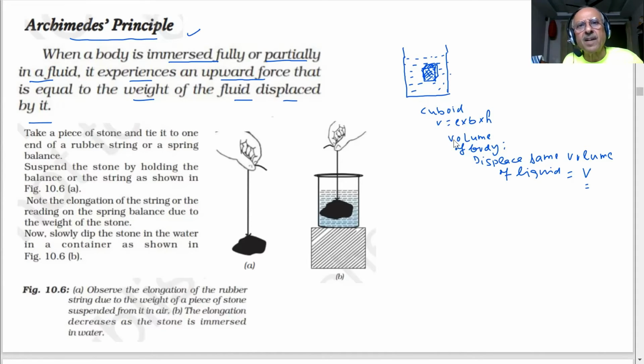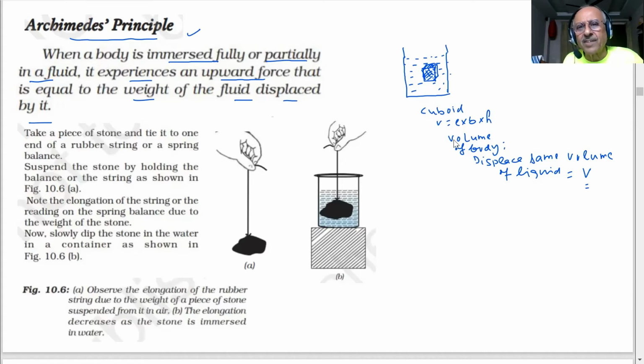And what will happen then? Then the weight of the liquid will appear to be the same or lighter. This is displacing a liquid. Why does it displace? Because there is an upward thrust. Now, whether it will sink or float, we will have to see. We will just tell you what is happening, but it is clear.